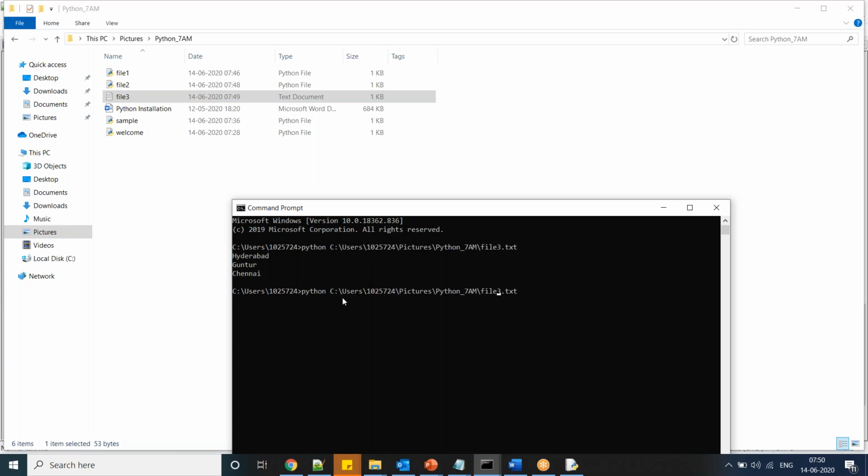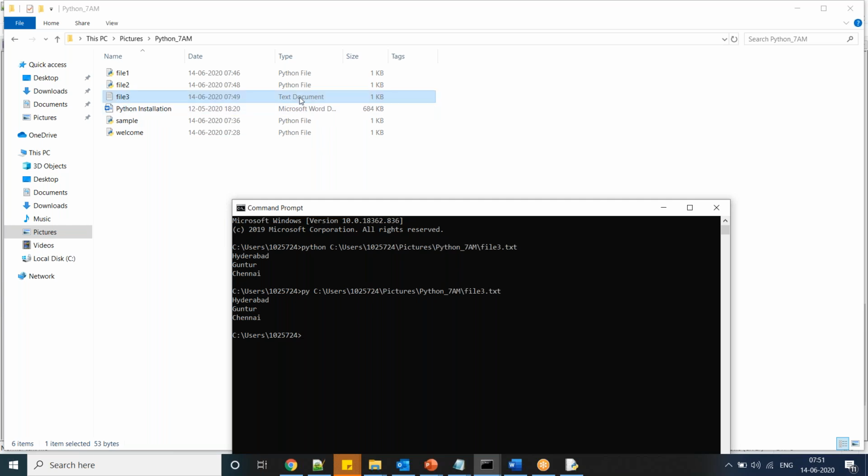Sir, in all the three cases, we use only text documents. In file 1, 2, and 3, the first two files are coming as Python files. The third file is coming as a text document, whereas the input was the same.